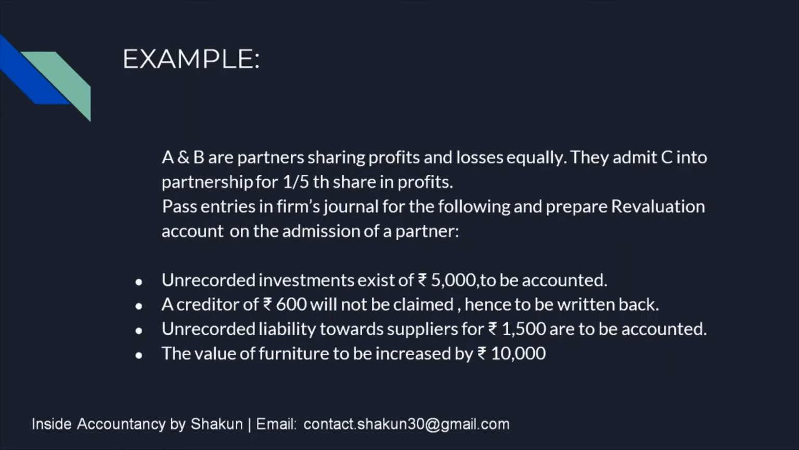So therefore, the entry for increase in liability will be passed. The value of furniture is to be increased by 10,000. So this means the furniture is to be increased by an amount of 10,000. So it is an increase in the value of furniture. So the first one is increase in asset. The second one is decrease in the value of creditors or decrease in liability. For the third one, it is increase in liability. And for the last one, it is increase in the value of asset.